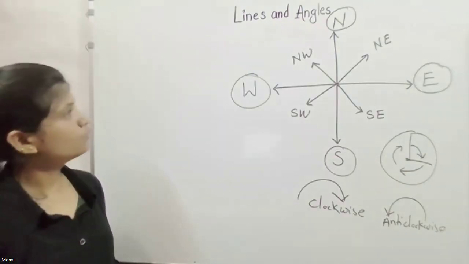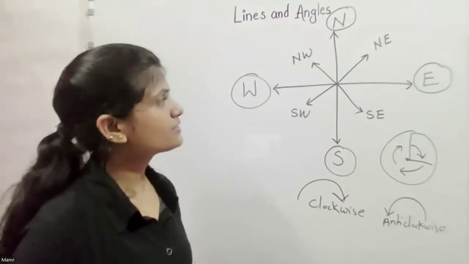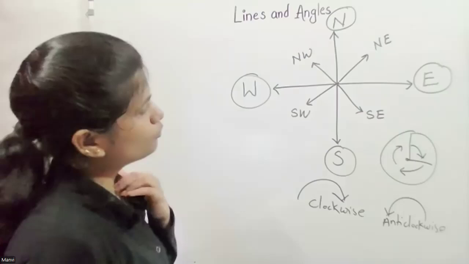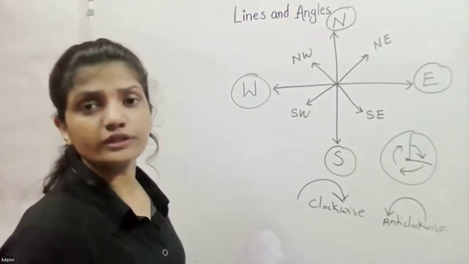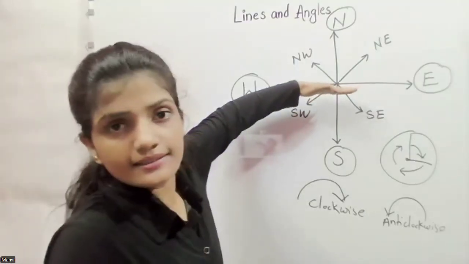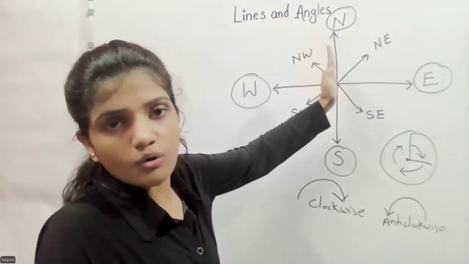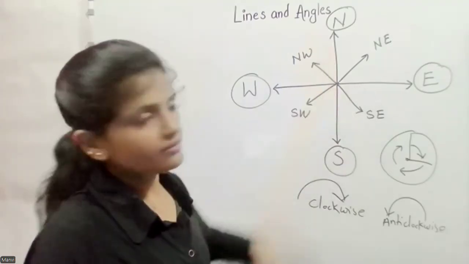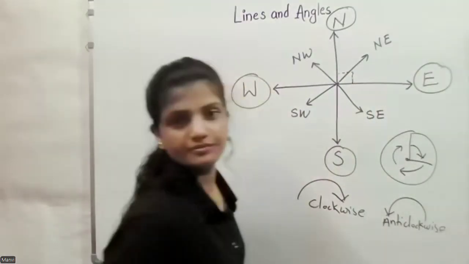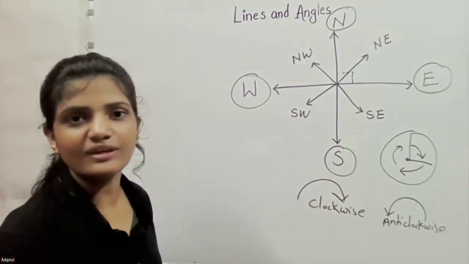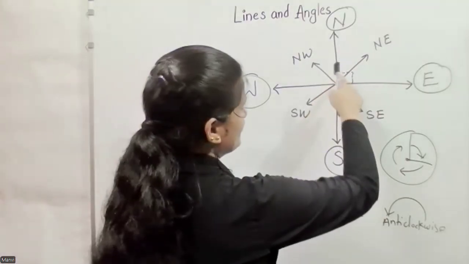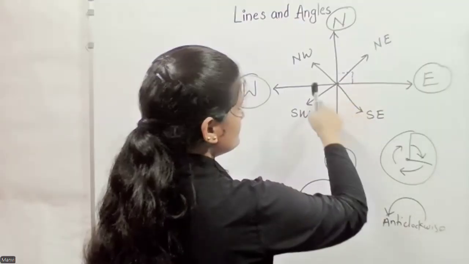Now, Kavya, one more thing. You can see that this is a horizontal line and that is a vertical line, which means this angle is always a right angle, 90 degrees. So here there are four right angles, 90, 90, 90 and 90, that will be 360.